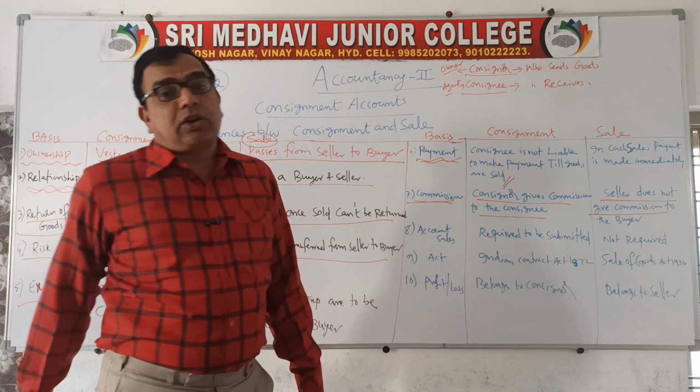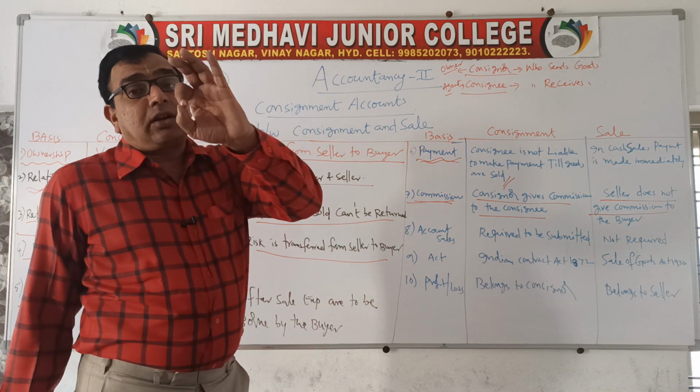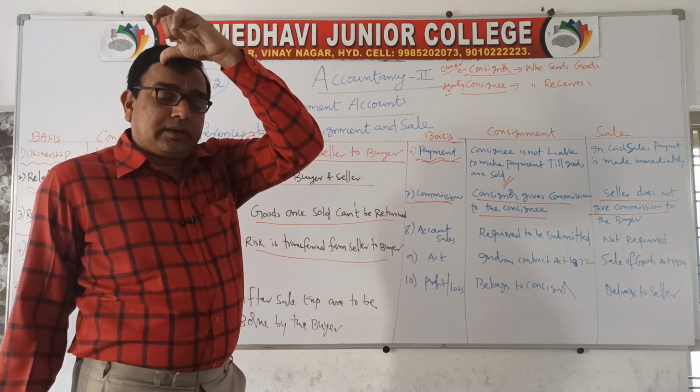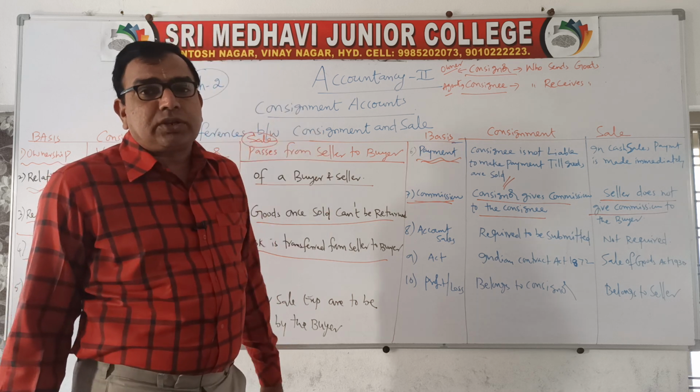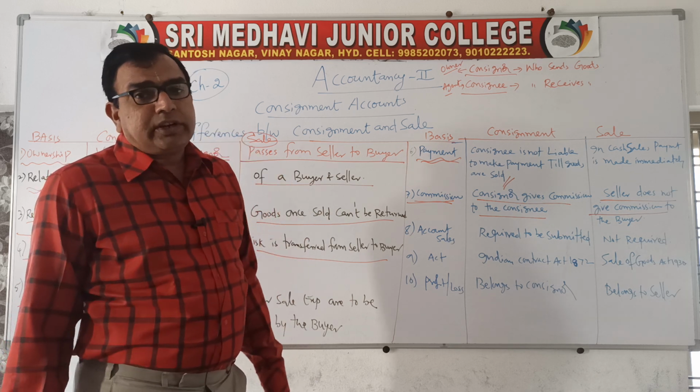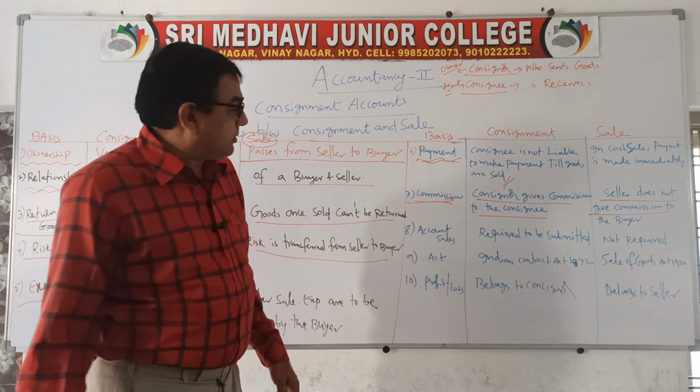Sometimes he may give a discount. Seller will not offer any commission to the buyer for purchasing the goods. Sometimes, in order to increase the sales volume, he may offer some discount, but commission is not given.